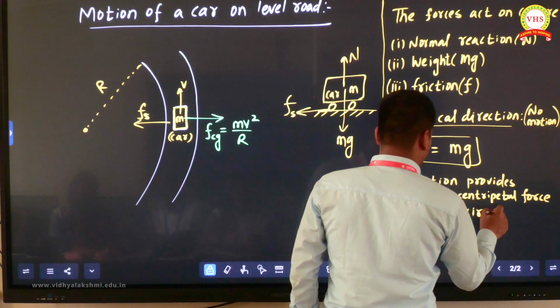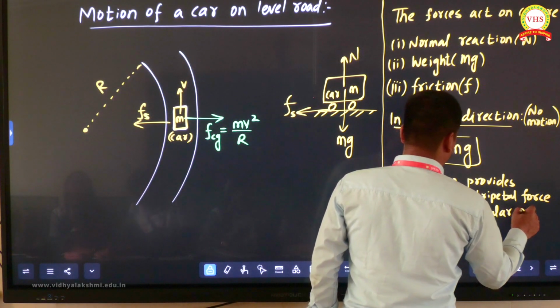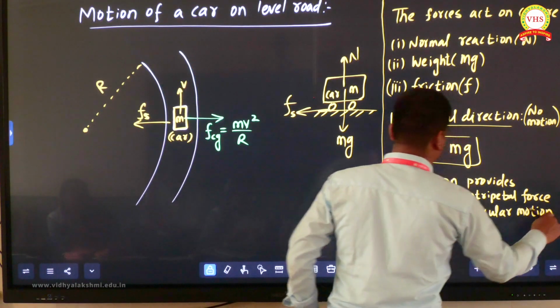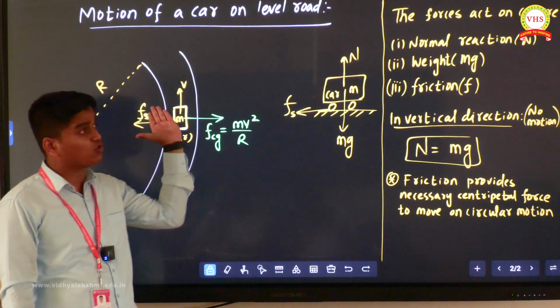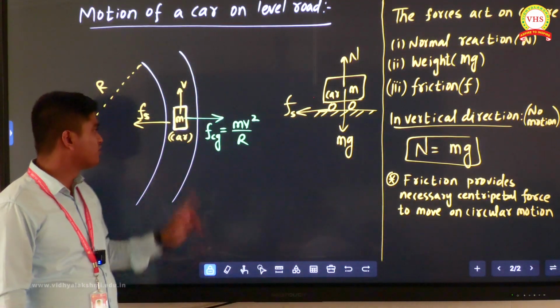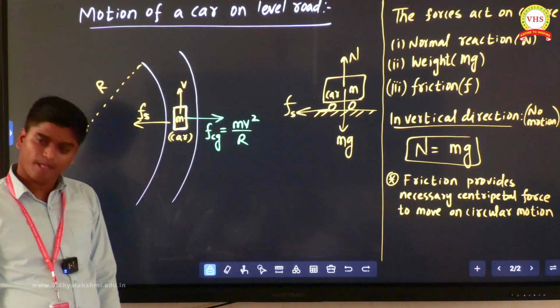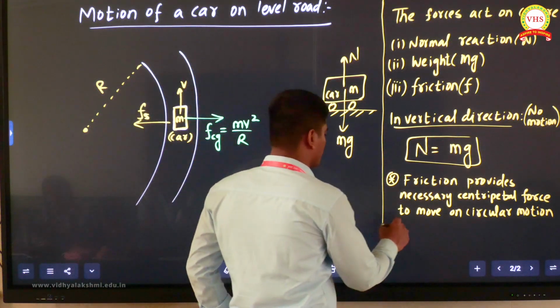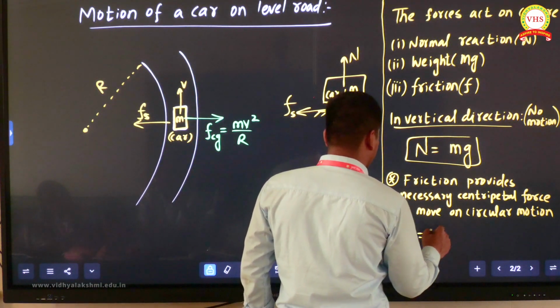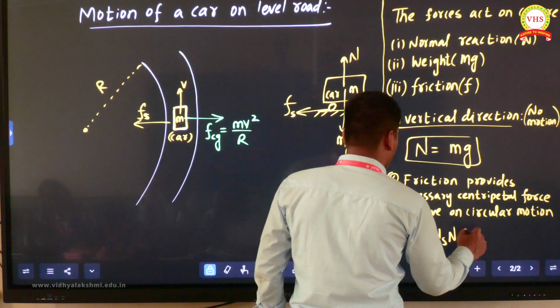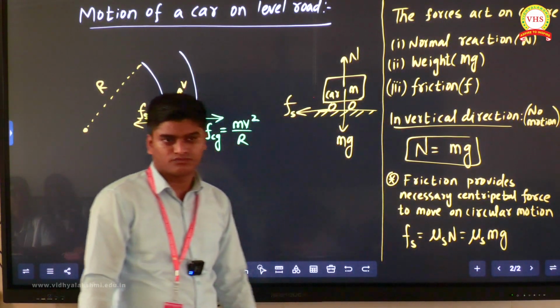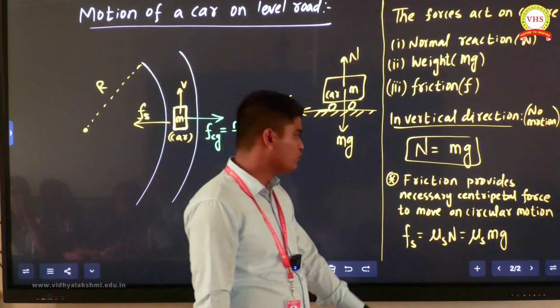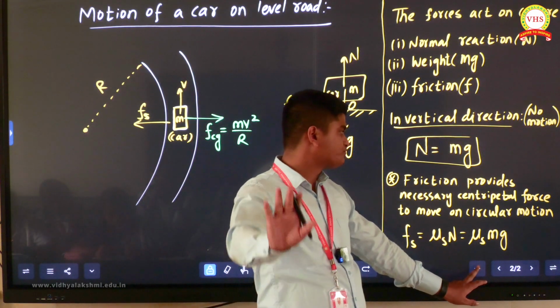But one thing you listen. If we want safe turning, that means the car should go safely without skidding or without going out of the track, then what should your friction value be? Now you already know friction. What is the friction value? It is mu s times N, and N equals mg. So this is the friction value. Yes or no? Now all of you listen carefully.